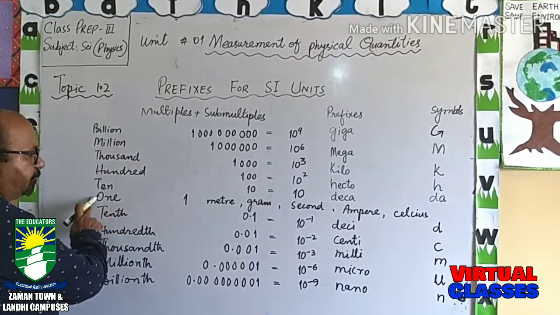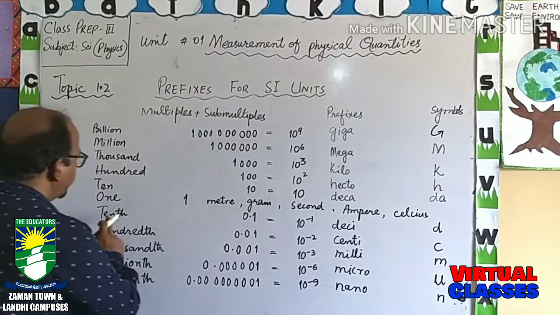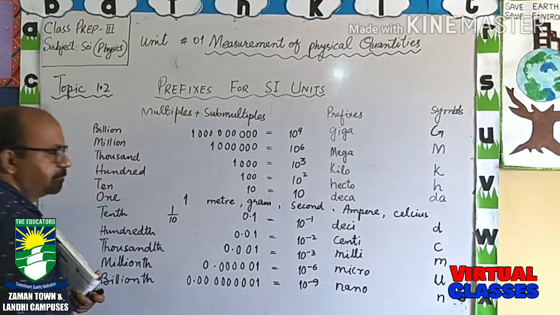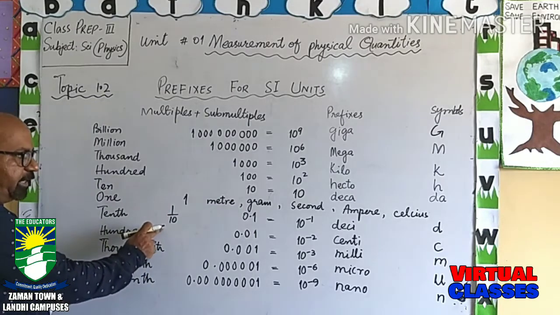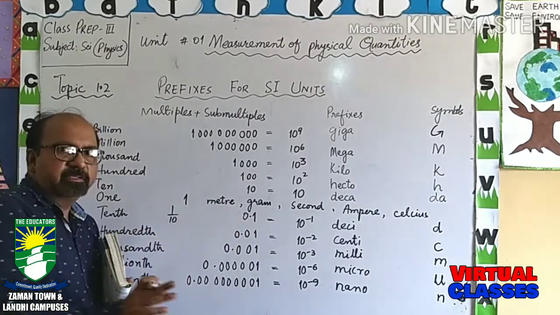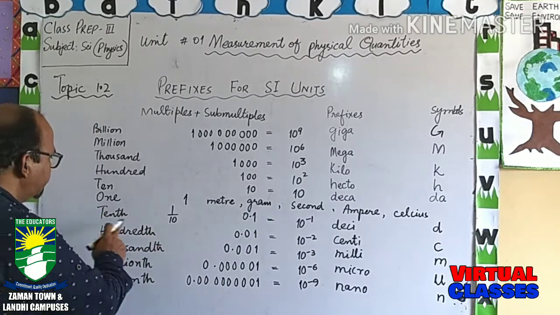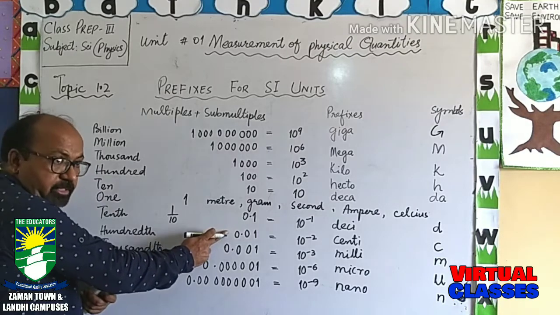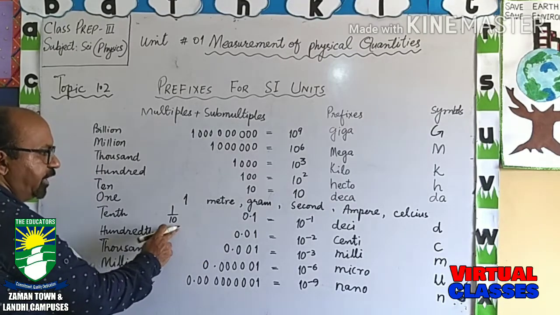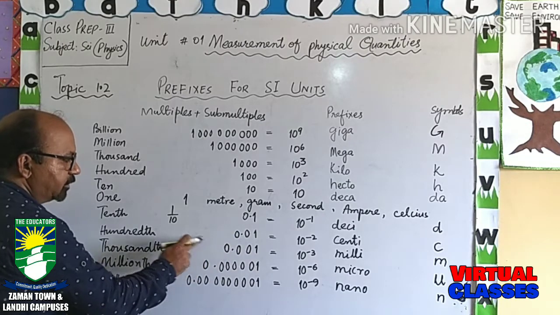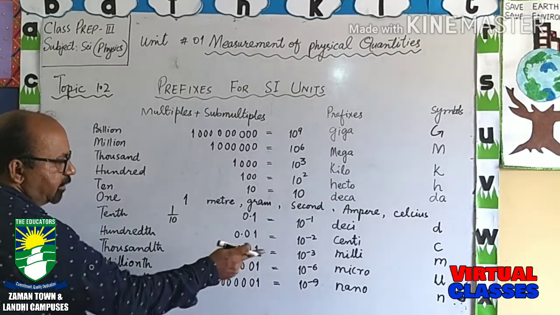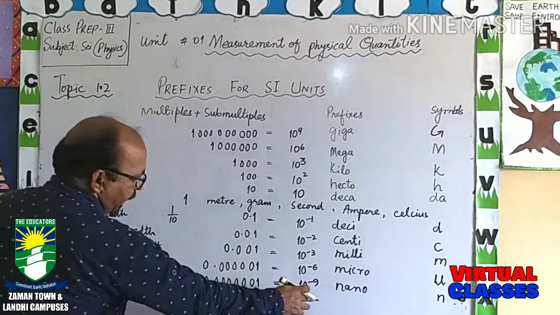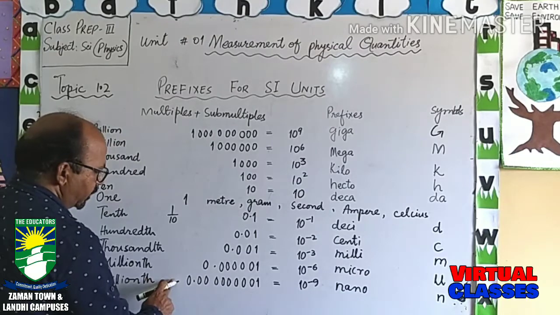This is 1 and this means deci means 10th. Deci means 1 upon 10. When we solve 1 upon 10, the answer will be 0.1. Likewise, centi means hundredth, 1 upon 100. And milli means 1 upon 1000. And likewise, micro means 1 upon 1,000,000, and nano means 1 upon 1,